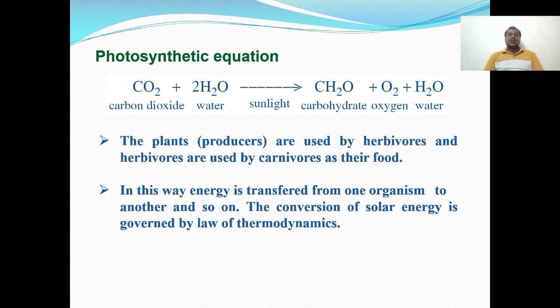And the photosynthesis equation: carbon dioxide reacts with water molecules in the presence of sunlight. It produces carbohydrate material, oxygen and water. So the plant materials are used by herbivores, and herbivores are used by carnivores as their food material. In this way, energy in the ecosystem is transferred from one organism to another. So the conversion of solar energy is governed by the laws of thermodynamics.